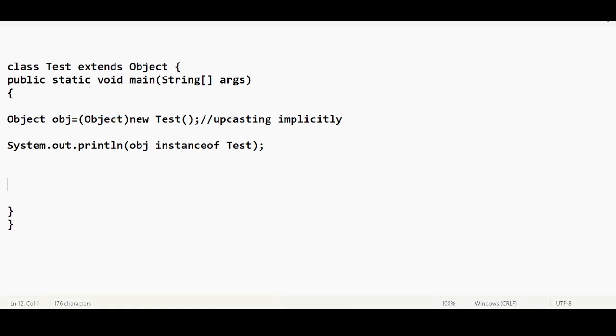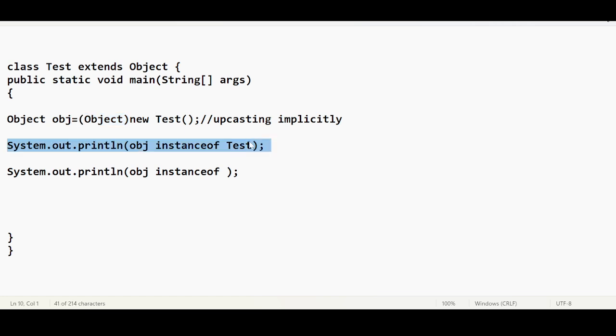This is the proof that typecasting is happening implicitly. That's the reason why you are getting this as true as well as this as true. You must be wondering, I have just said that if you want to transfer this obj from parent to child, the opposite direction, it is supposed to be false, right? Why is it not false? Why is it true here? Just because typecasting is happening. That is my intention. This part is being added by the compiler.